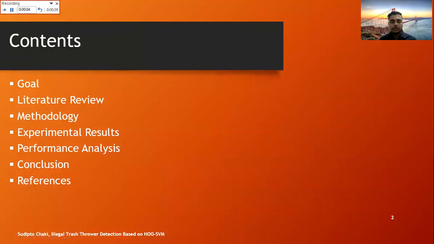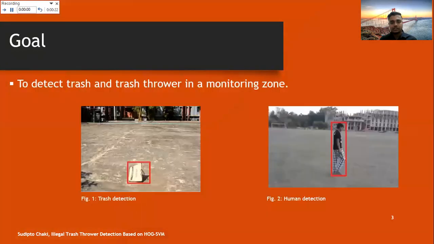Now, we want to segment our whole session into seven segments that we have shown here, from the goal to the reference part. Then we will discuss our whole system in later slides.